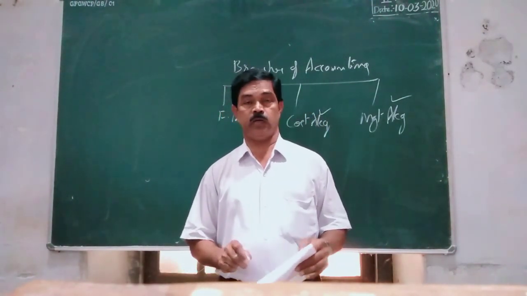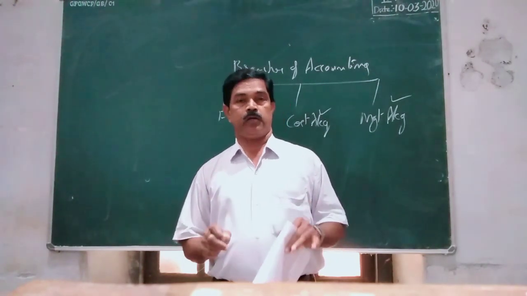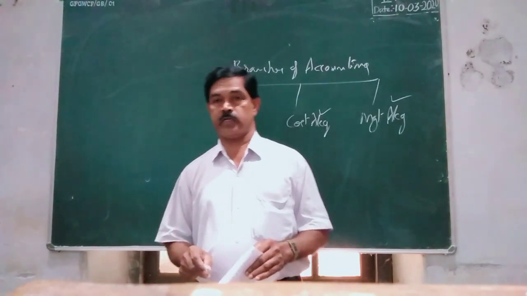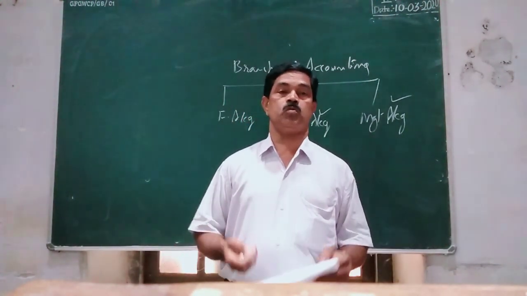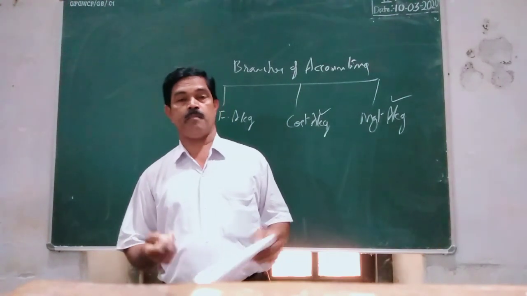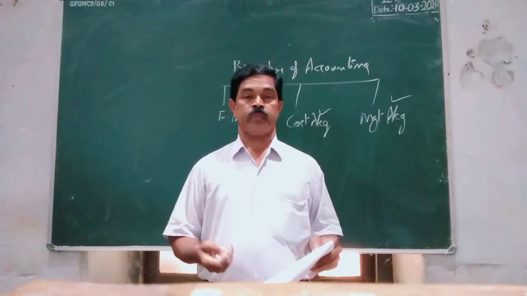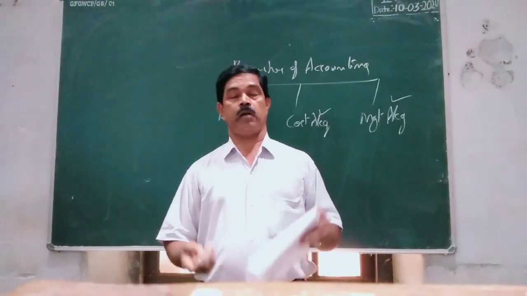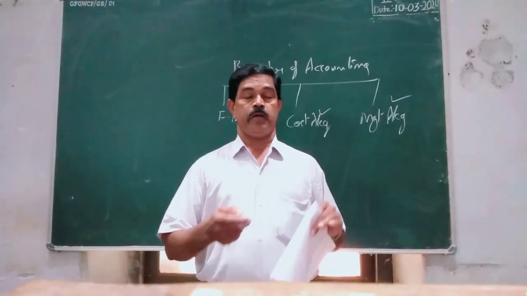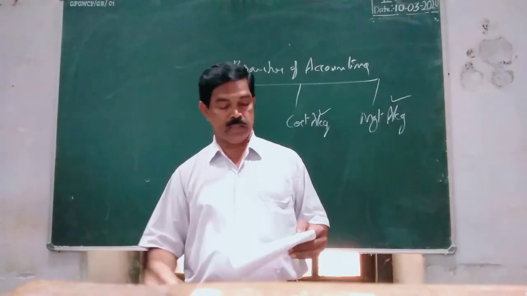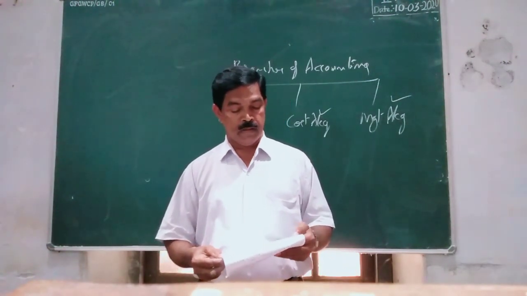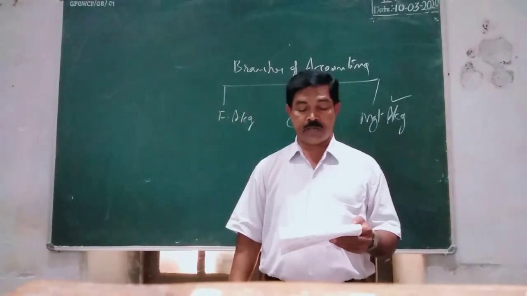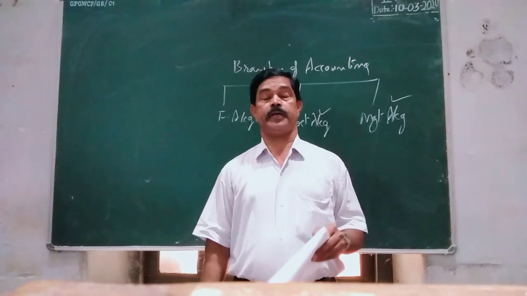It is not possible to calculate the cost of each product, each department, or each branch, so it is not possible to compare the costs incurred by a number of departments of the same organization, or compare them with another organization.